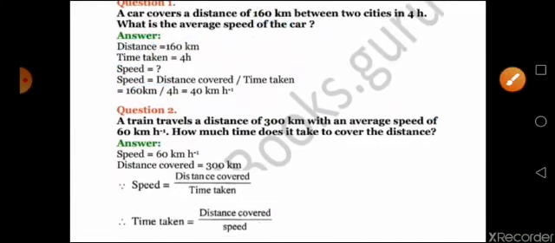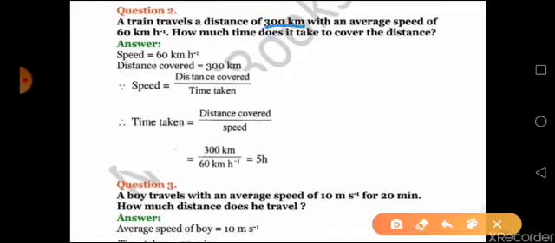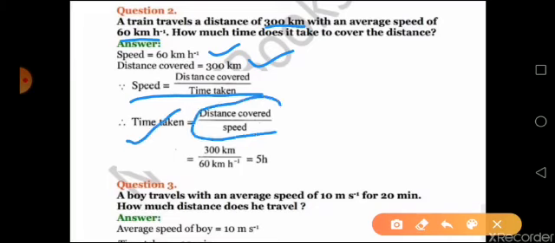Clear? Now your second question, it is given a train travels a distance of 300 km with an average speed of 60 km per hour. How much time does it take to cover the distance? Here also distance is in kilometer, speed is in kilometer per hour itself, so no need to change anything. Now speed is given, distance is given, you have to find out the time taken. You know the equation for speed is distance by time, and from that when you take time, time taken will be equal to distance covered by speed.